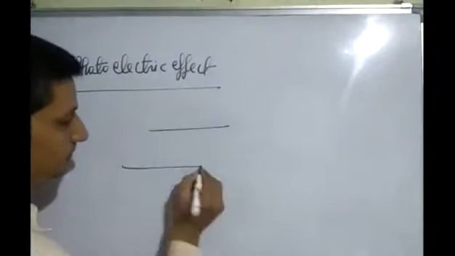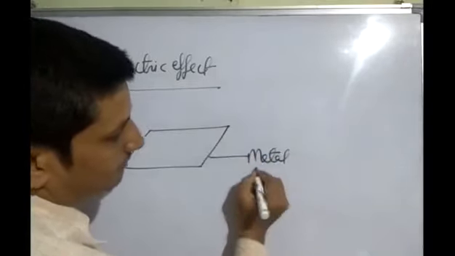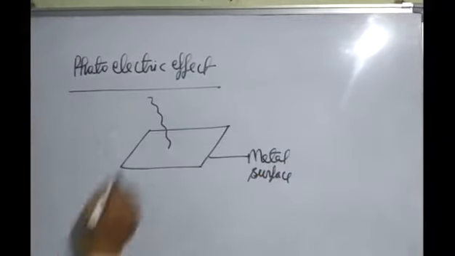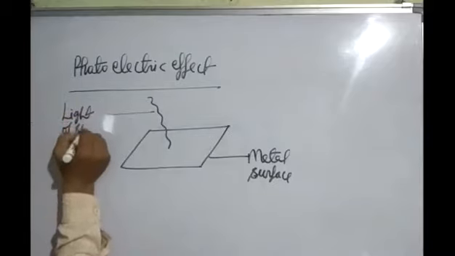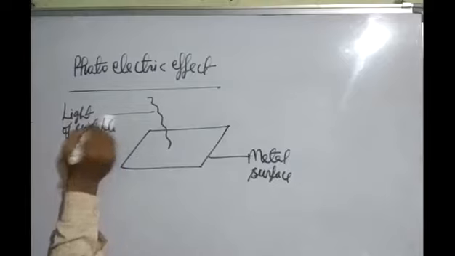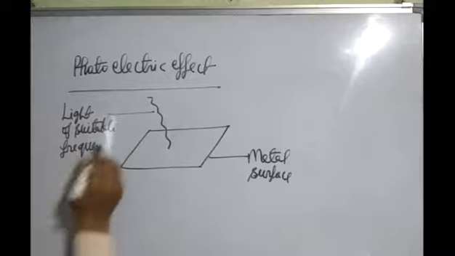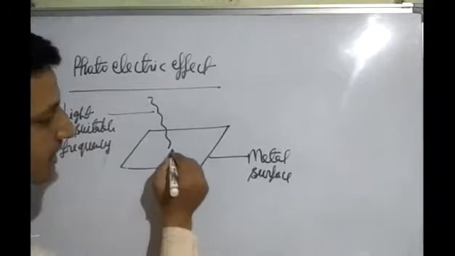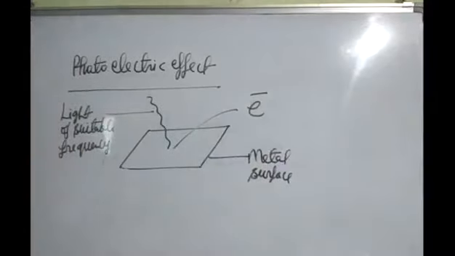This is metal surface. Now light of suitable frequency strike. This is the light of suitable frequency. When light of suitable frequency strike, then electrons are emitted. This phenomenon is called photoelectric effect, and electrons are called photoelectron.